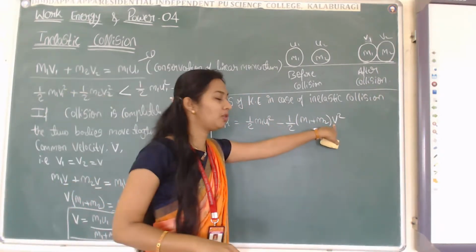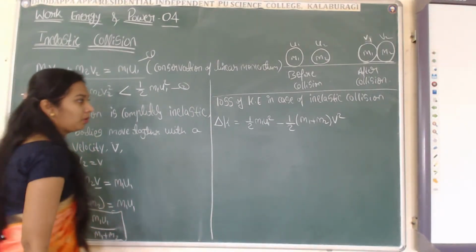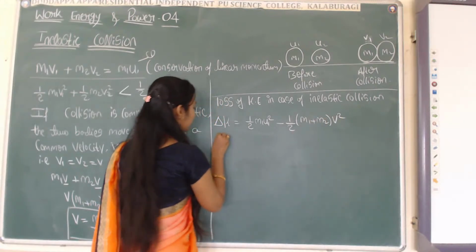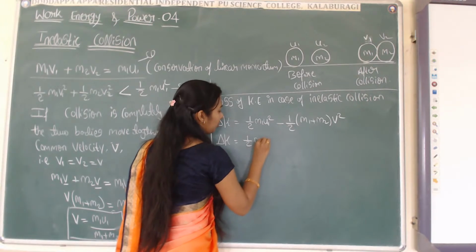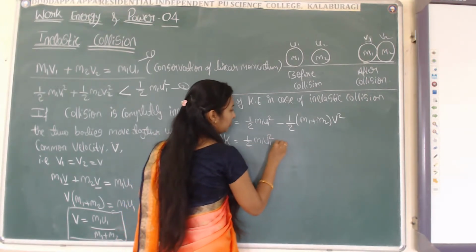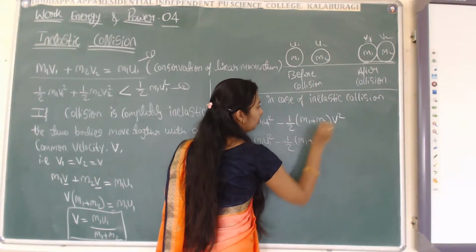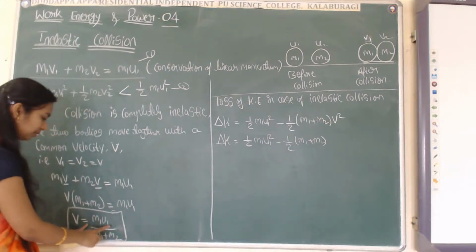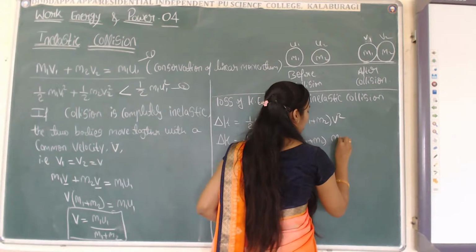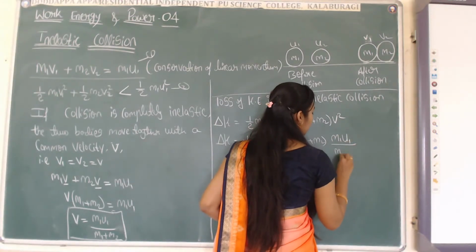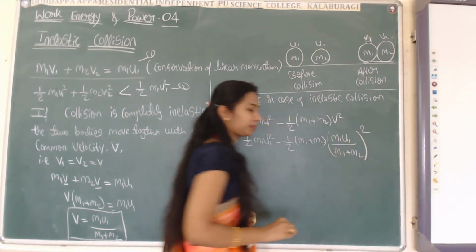Now we already know the value of v. Let us substitute this value of v in this equation. We will get delta K equals half m1 u1 square minus half m1 plus m2 into v square, where v is m1 u1 divided by m1 plus m2, the whole square.